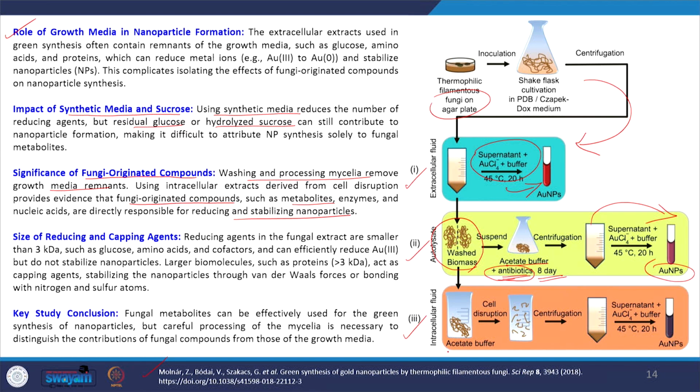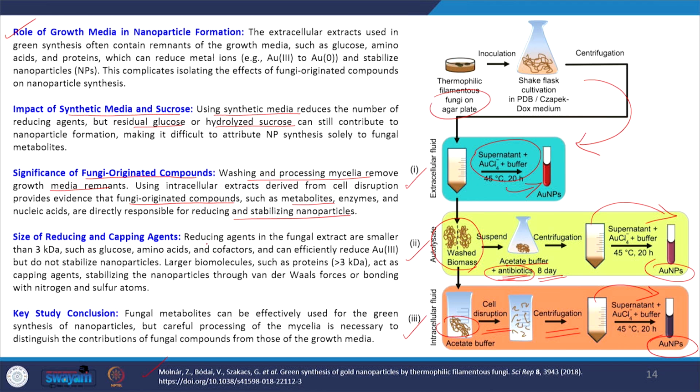And the third one is the use of intracellular fluid. Here they took the biomass in acetate buffer and, using a cell disruptor, they disrupted the complete cell. Then by centrifugation they collected the supernatant, then added it to the gold metal salt to prepare the gold nanoparticles. By this way they confirmed the role of the fungi-originated compounds in the synthesis of gold nanoparticles. And they also confirmed the size of the reducing and capping agents.